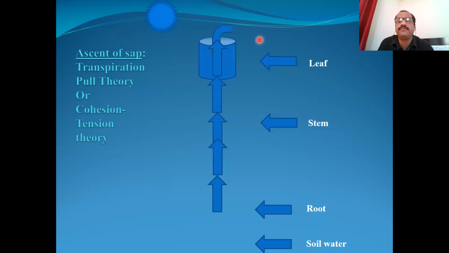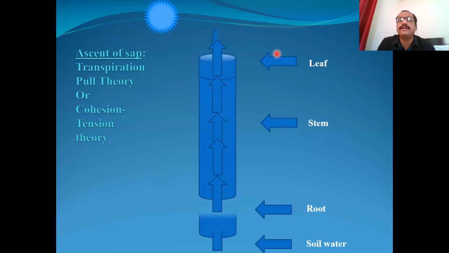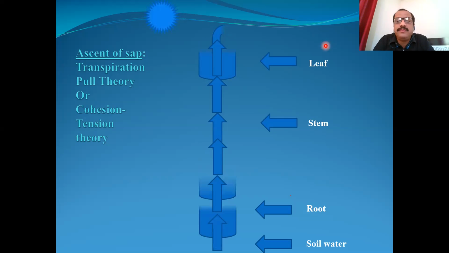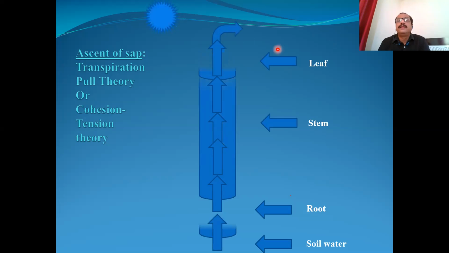Tension of 20 atmosphere is created due to transpiration, and 20 atmosphere is high enough to draw water up to the height of how much? A pressure of 1 atmosphere can lift the water column up to 10 meters. Therefore, the pressure of 20 atmosphere which is created here is sufficient to lift the water column up to the height of 200 meters.